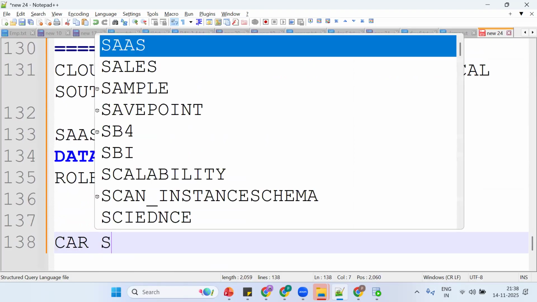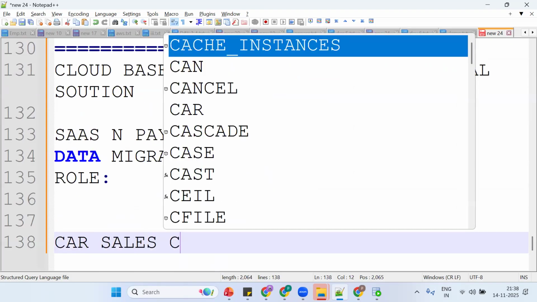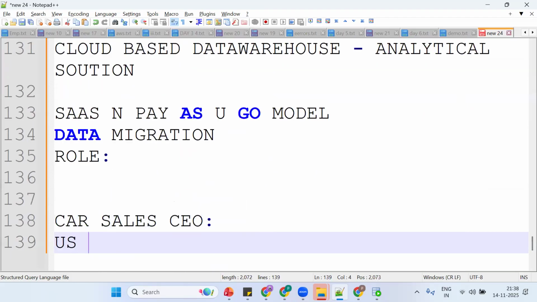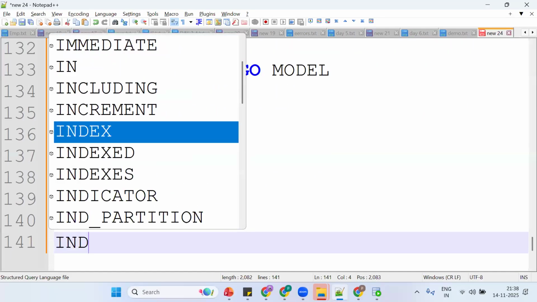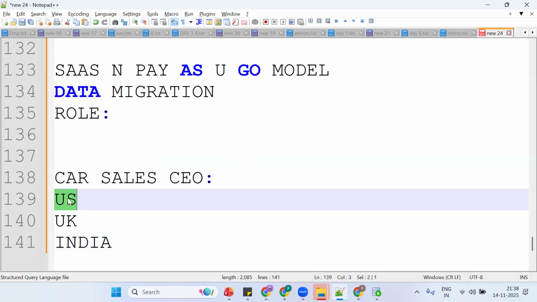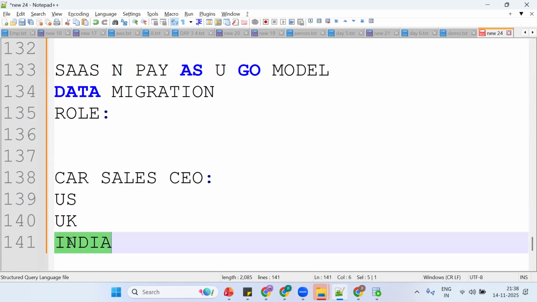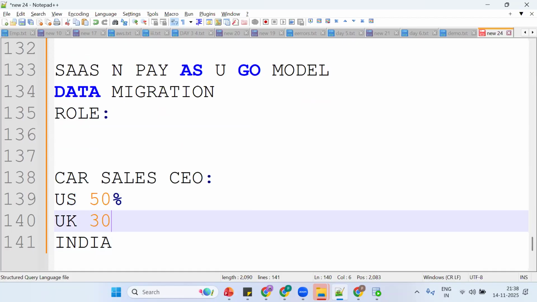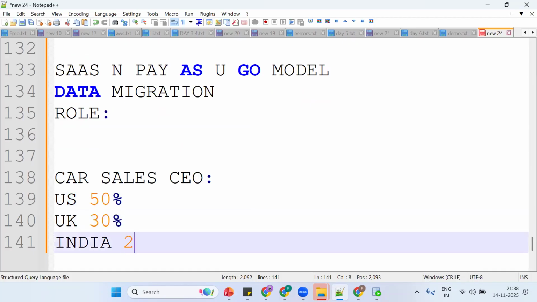Suppose I'm the car sales CEO. My sales are happening in the US region, UK region and India region. In the US it's 50% of sales, then 30% and 20% in the others.